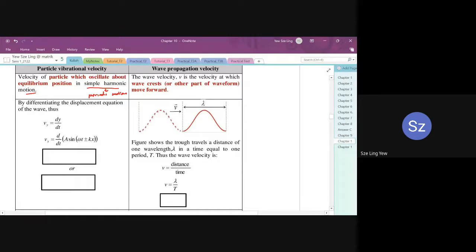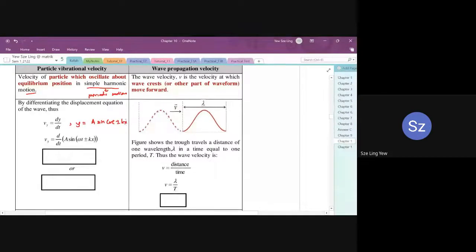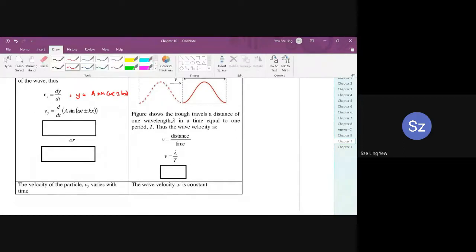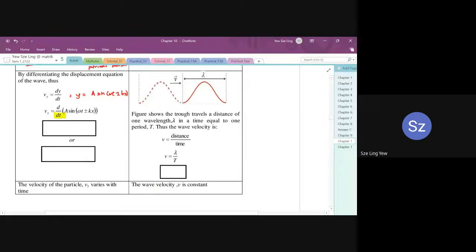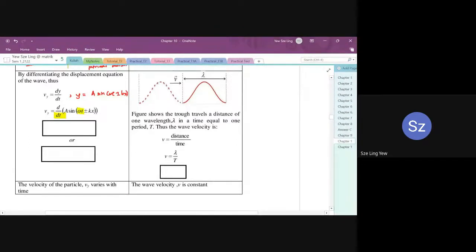So vy equals d over dt. Since y equals A sine omega t plus minus kx, the general equation from just now, we sub it into the equation. Now we differentiate A sine omega t plus minus kx. Because you want to differentiate with respect to time, the thing we differentiate is the omega t.